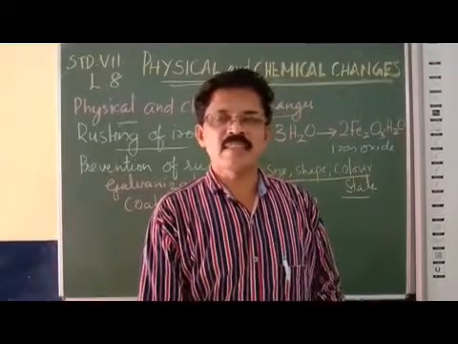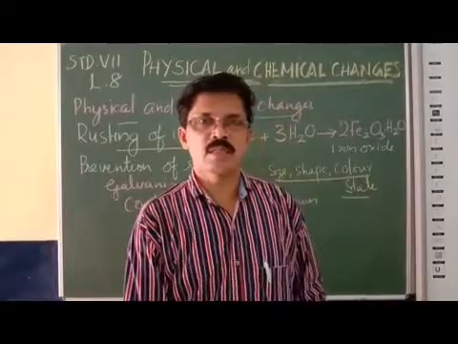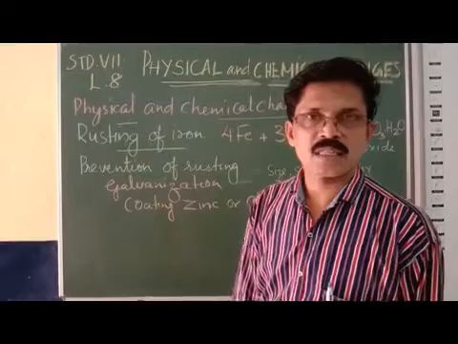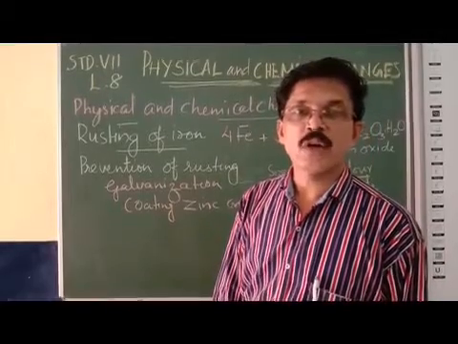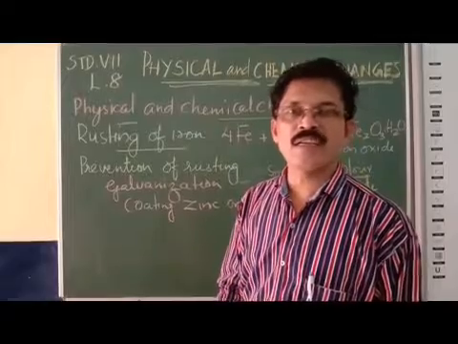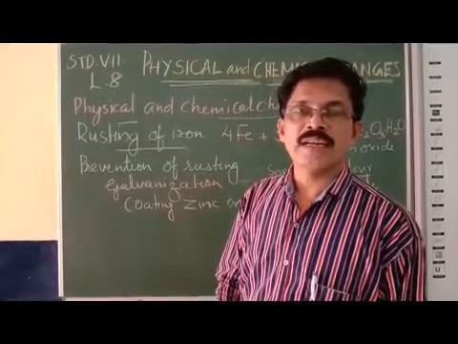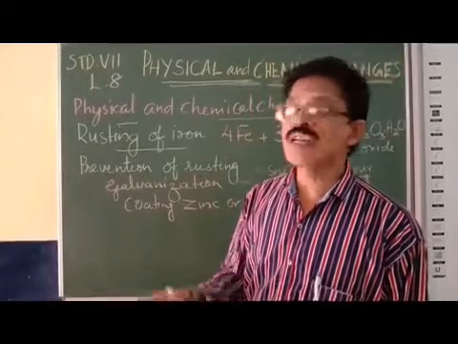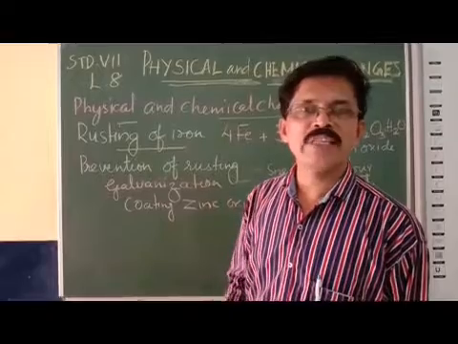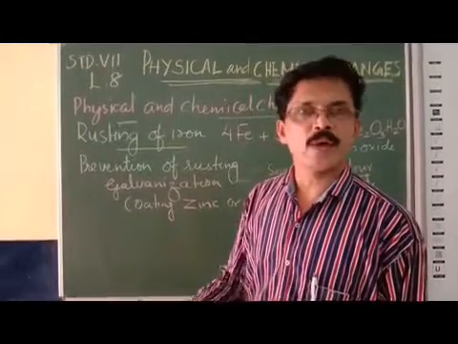So what is rust? Rust is a brownish black substance formed as a coating around the iron material. So rusting is a process in which the iron gets coated with a brownish black substance. Actually, this causes heavy loss and damage to our properties, and consequently our economy.